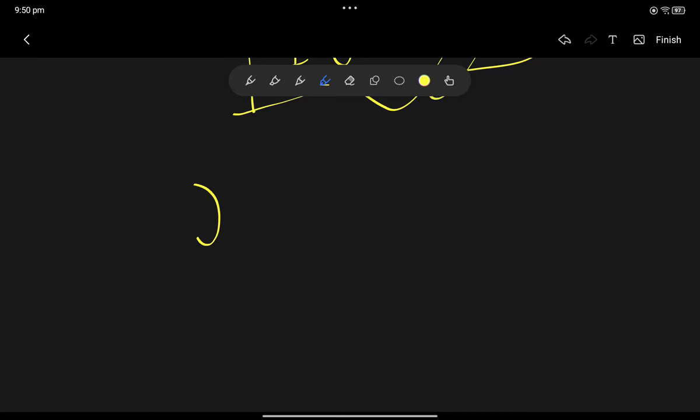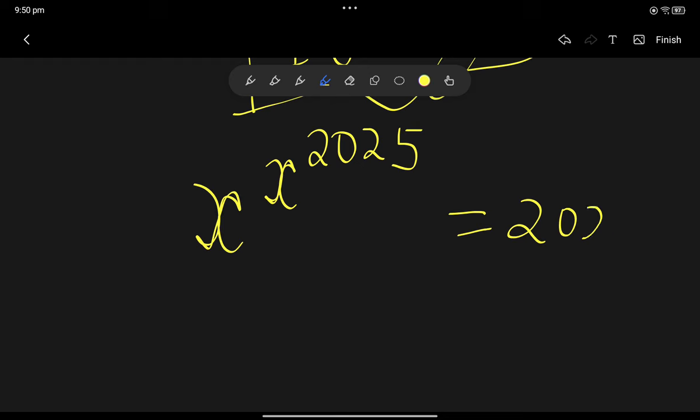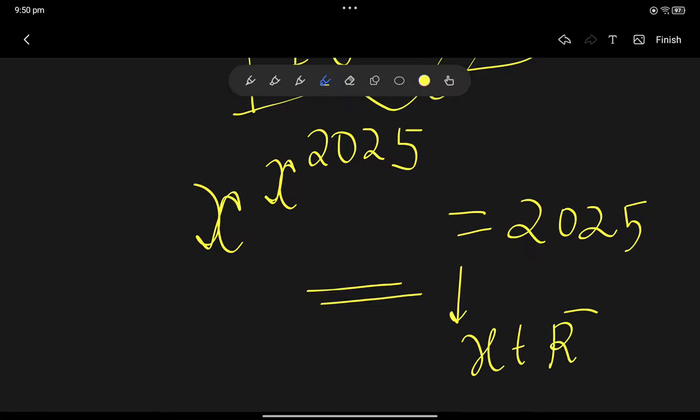So in the question it is asked to find the value of x in this given context. x to the power 2025 equal to 2025. So over here we need to find x. It is not important that x belongs to integer only. Over here in this equation x belongs to real number. It is not necessary that it has to be integer or something like that. So overall x is a real number.